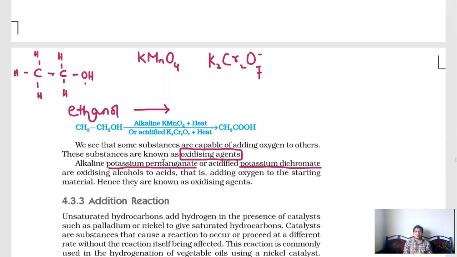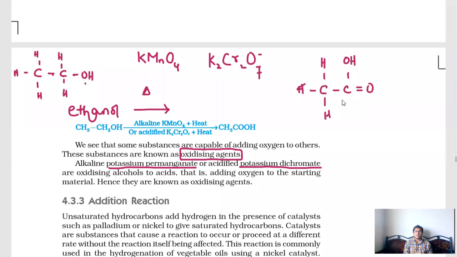When potassium permanganate or potassium dichromate is added to ethanol, and if you heat that ethanol, it will convert to CH3COOH. What is that CH3COOH? We can draw it like this: CH3, COOH.